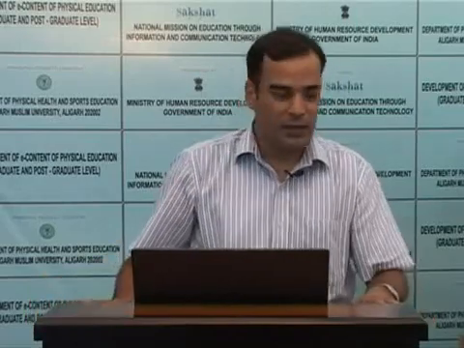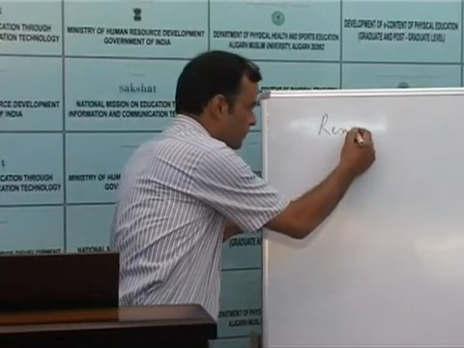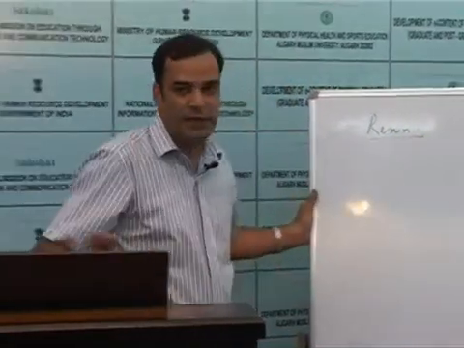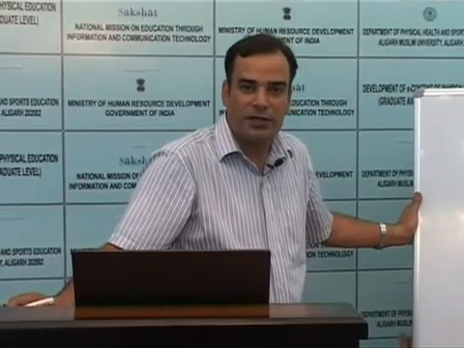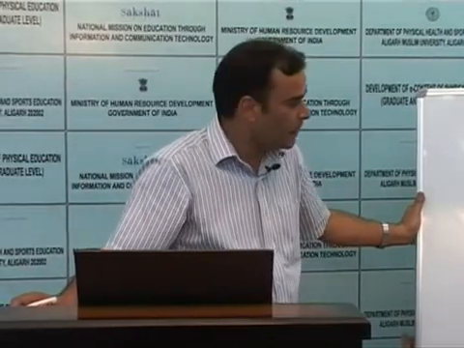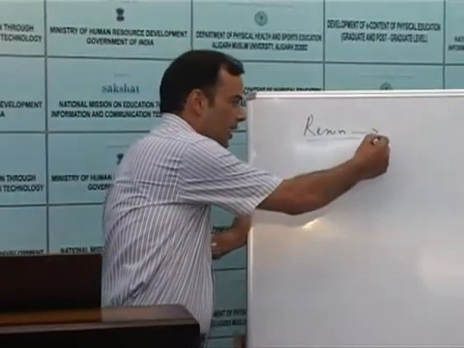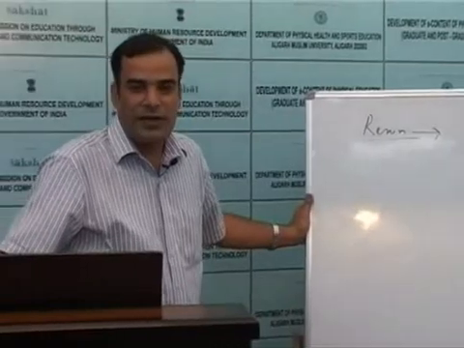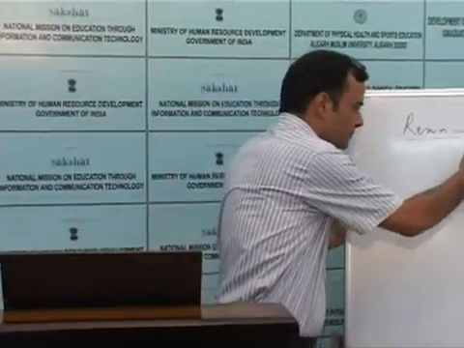Kidneys actually secrete a hormone called renin. This hormone, renin, is secreted by the kidneys whenever there is a decrease in the blood pressure. This hormone renin goes into the blood and in turn activates a plasma protein called angiotensinogen.